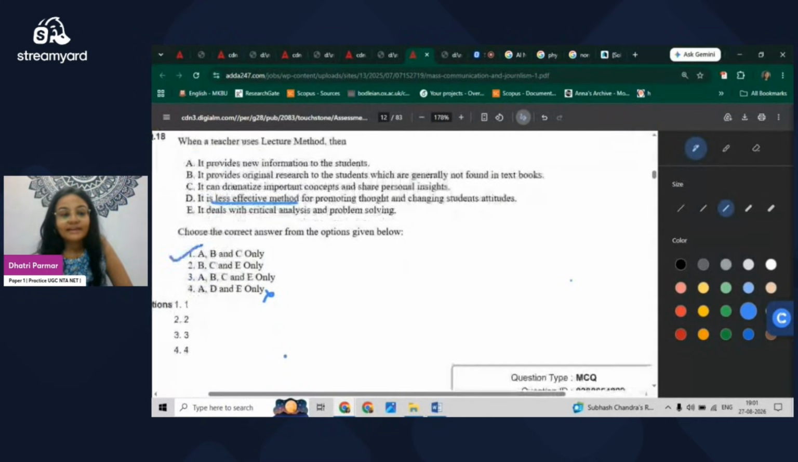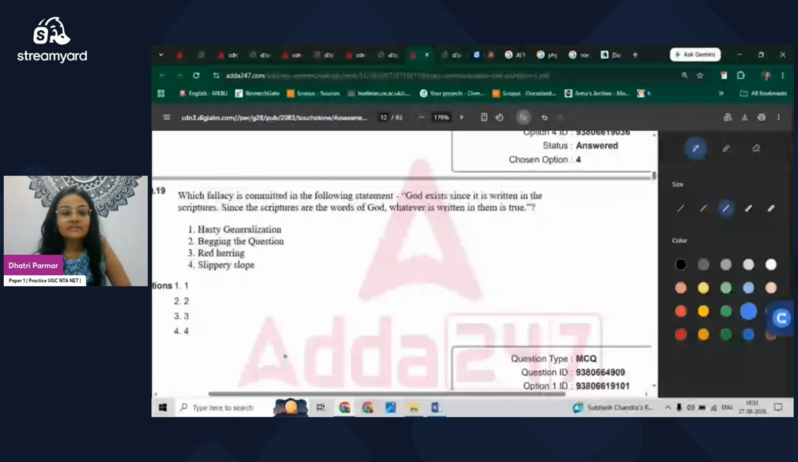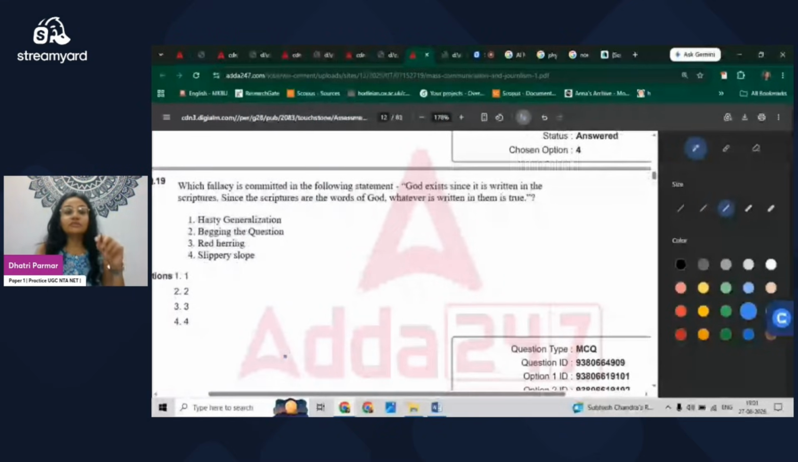Moving to the next one, which fallacy is committed in the following statement? God exists since it was written in the scripture. Since the scriptures are the words of God, whatever is written in them is true. Now, this is again from logical reasoning, and fallacies are the most favorite of NTA. So we have to be ready with the fallacies. And this fallacy is called begging the question, because here they are trying to prove God exists, and the argument itself is already assumed in that sentence as well. So this is begging the question.